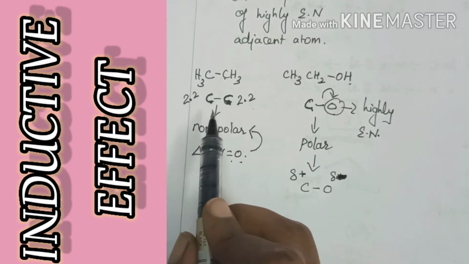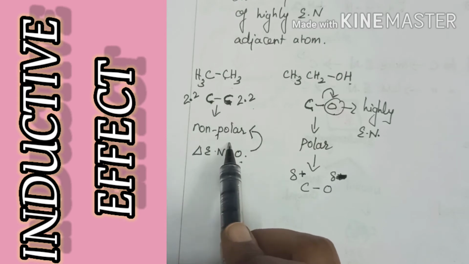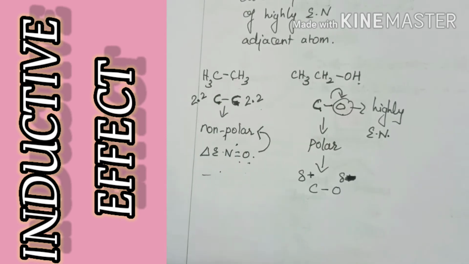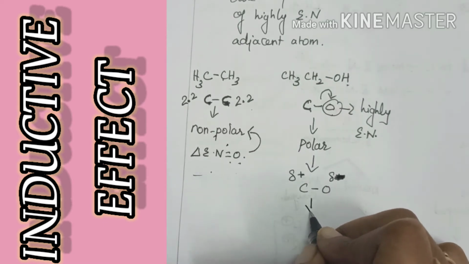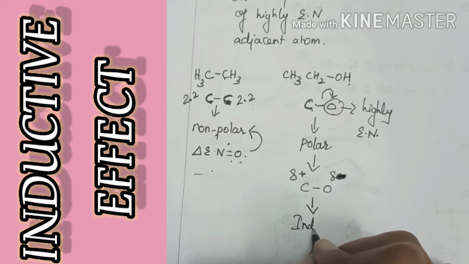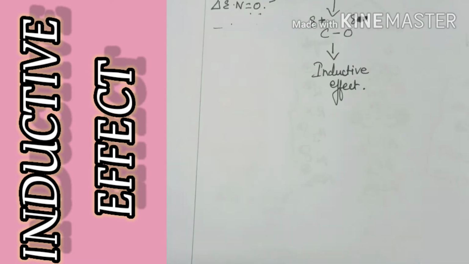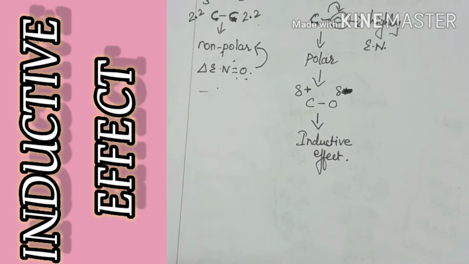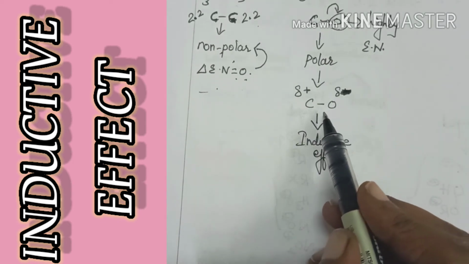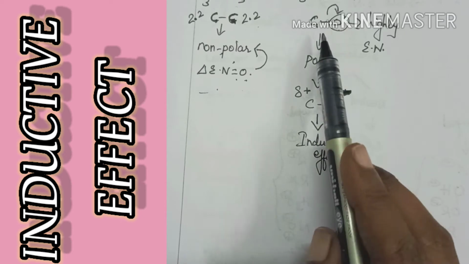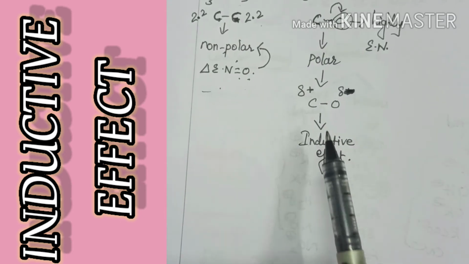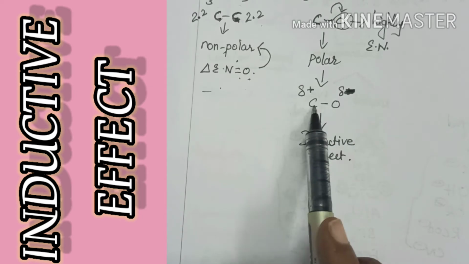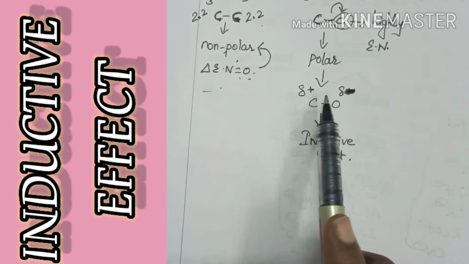But in ethane, the bond between carbon is non-polar because there won't be any difference in electronegativity, and this change in polarization is known as inductive effect. One more thing in inductive effect is it does not completely transfer its electron from one atom to another atom. If it completely transfer, then it leads to the formation of ions. But here there is only partial charge.